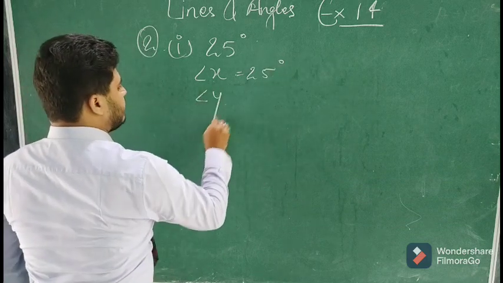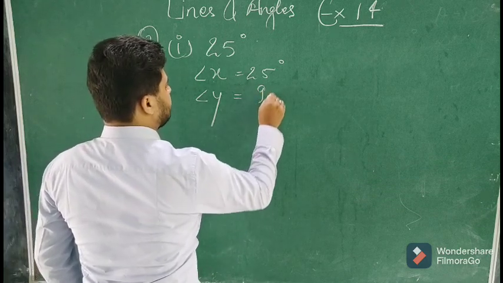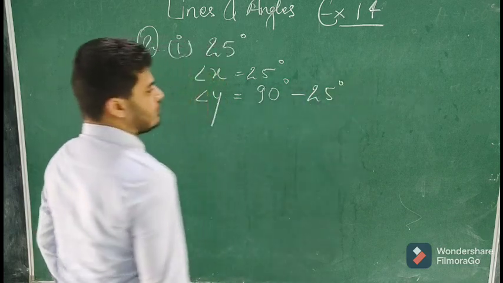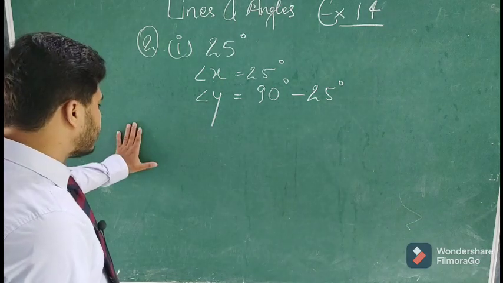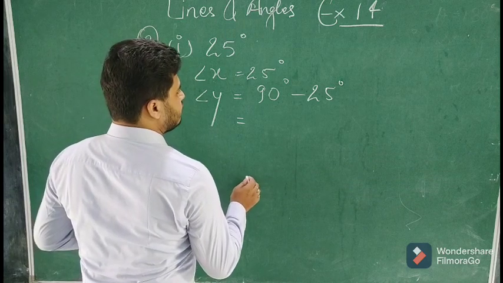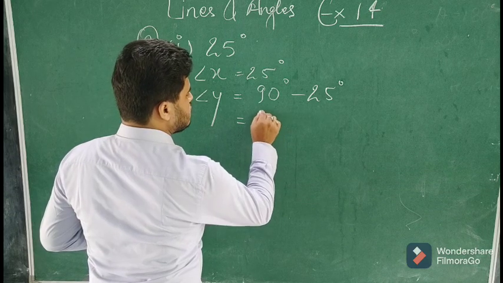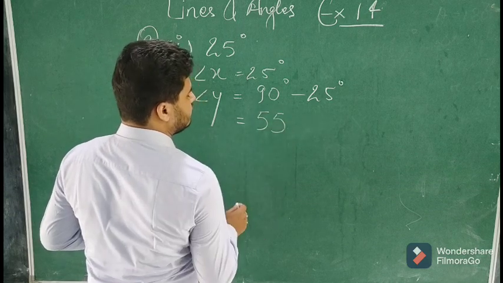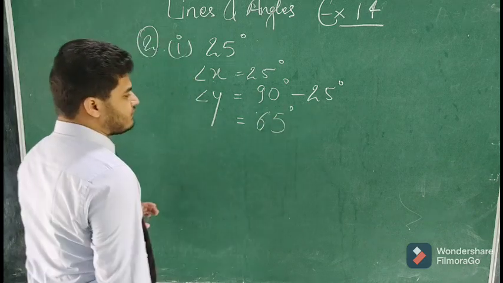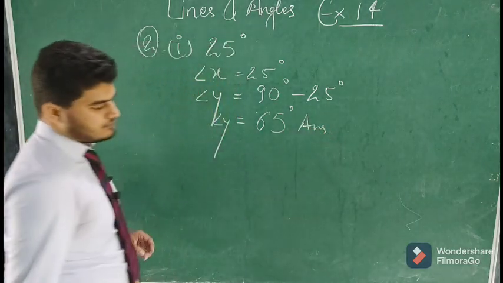So angle Y is the complement of angle X, and that will be calculated by subtracting the given angle from 90 degree, because complementary angles are those whose sum is 90 degree. So 90 minus 25 is going to give you 65 degree. So the complement of 25 degree is 65 degree.